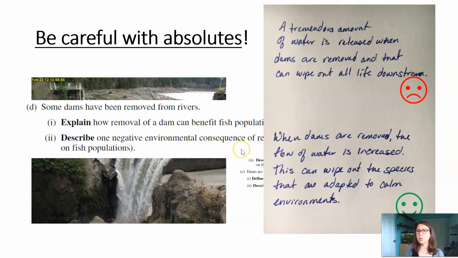So a better answer is to say when dams are removed, the flow of water is increased. This can wipe out the species that are adapted to calm environments. That way you're specifying what types of organisms are being impacted and how. You're not talking in absolutes that this is going to destroy the whole environment, but you're being clear, you're being concise, and you're telling the reader how knowledgeable you are about the realities of dam removal.